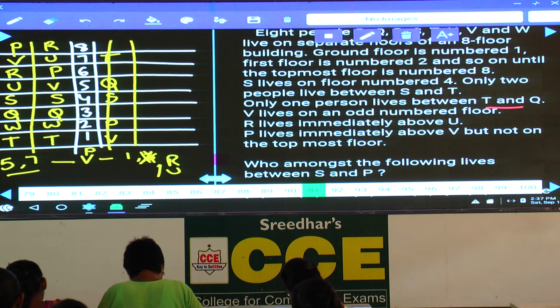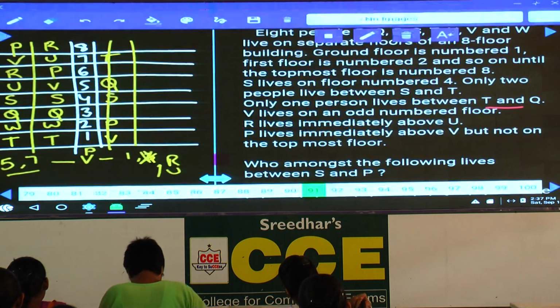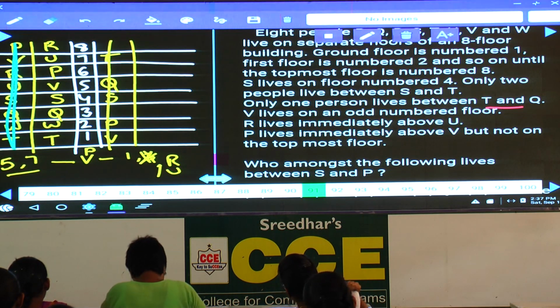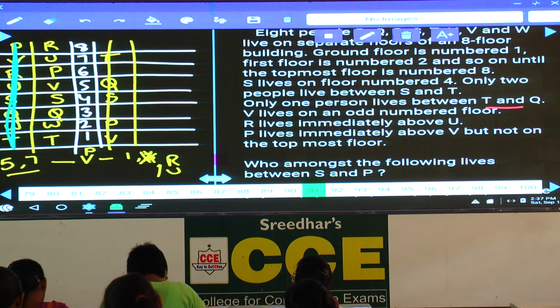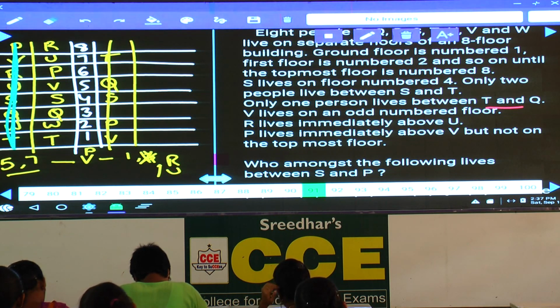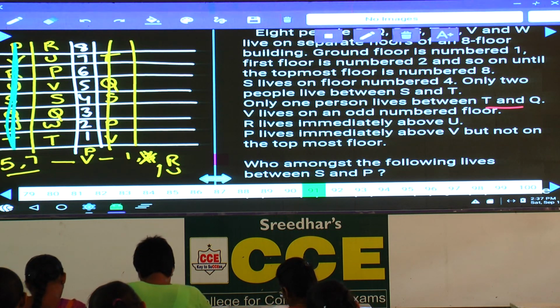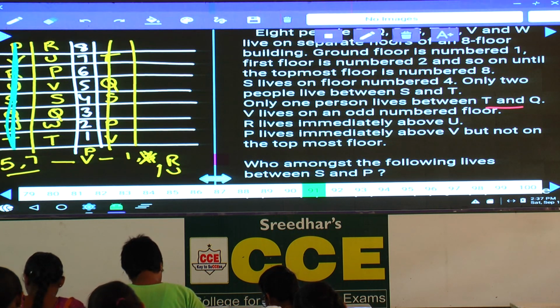And P lives immediately above V, but not on the topmost floor. Hence P cannot be on the topmost floor. Hence this case is completely ruled out. Now we are left with only one case. As what is ordered here? RU, PV, SQ, WNT is the order in which these 8 persons were staying on 8 different floors of this building. As this is about question numbers 91 to 95.